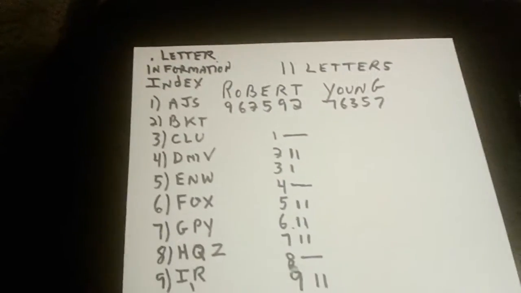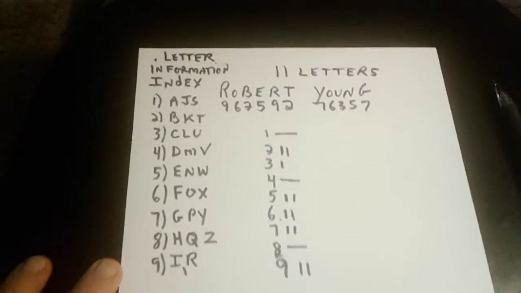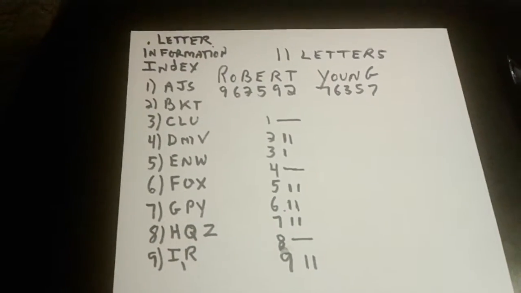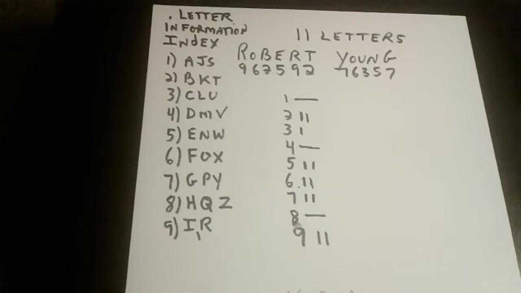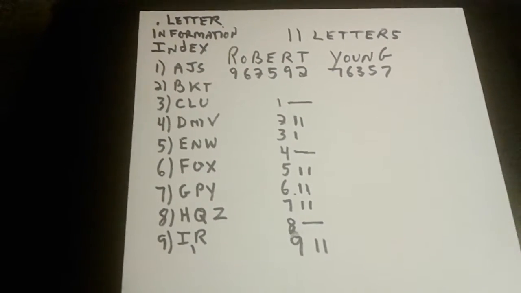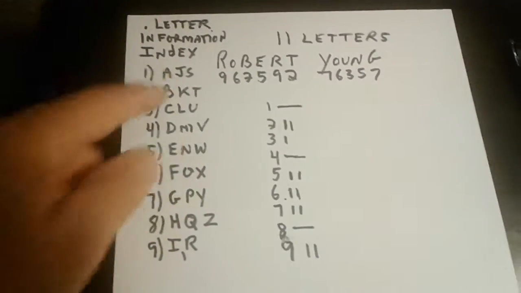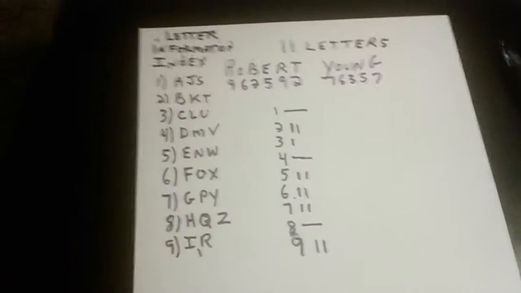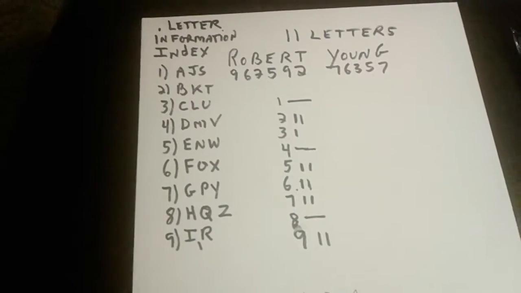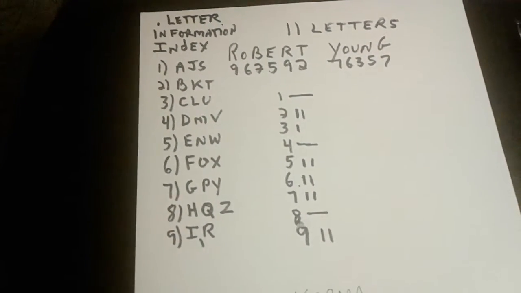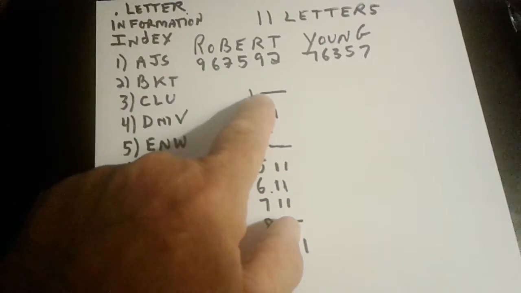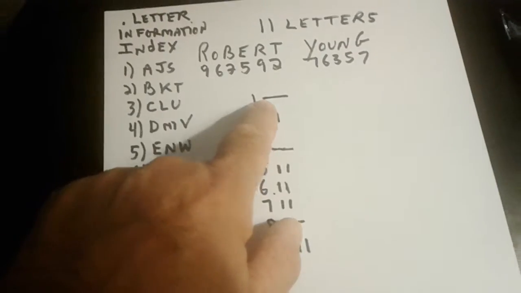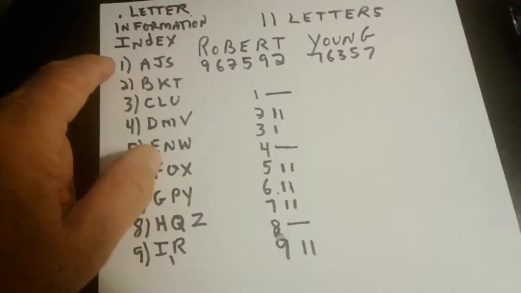This is a session on missing numbers in a name. And again, I have this index chart here. Just to review it, I call it the letter information index, but we see if anybody has any A, J, or S's. And if they do, then we count it, we put it under the 1. We go numbers 1 through 9.